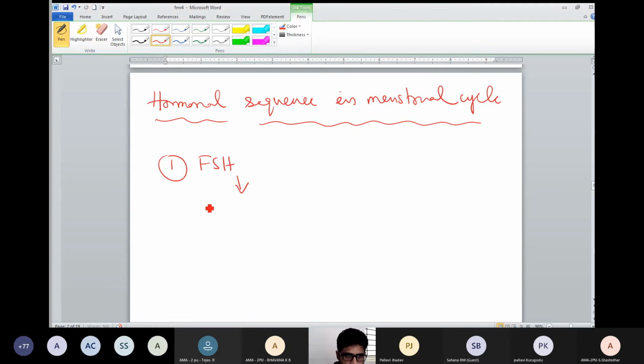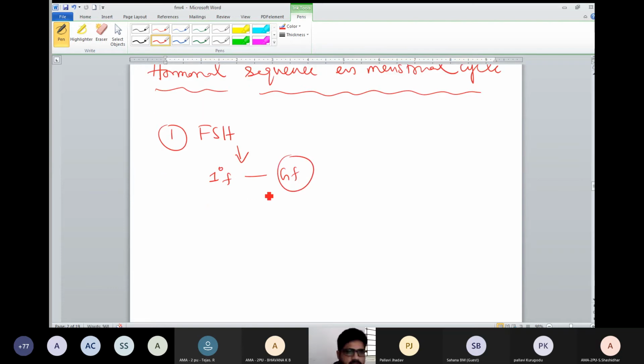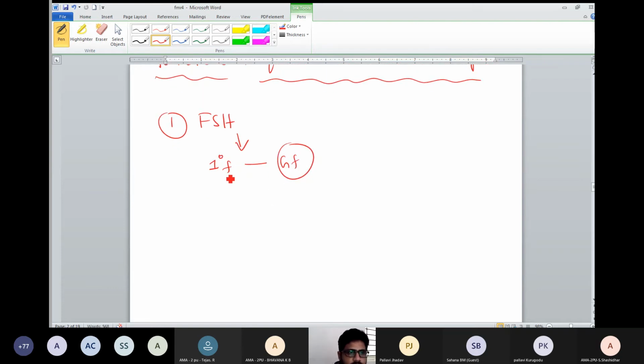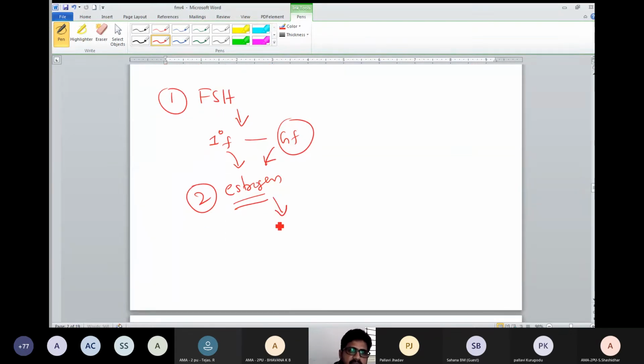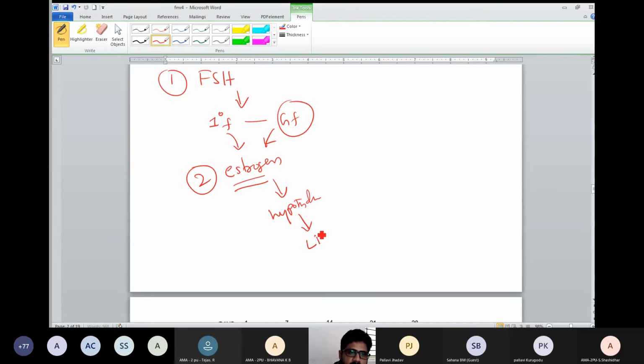If it comes, what happens? The primary follicle becomes the Graafian follicle, through the secondary and tertiary stages. Then every follicle releases estrogen, so estrogen is the second hormone. Estrogen comes from every growing follicle. Then this estrogen strikes the hypothalamus to release luteinizing hormone. This is the third hormone.